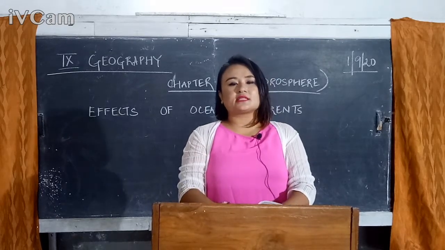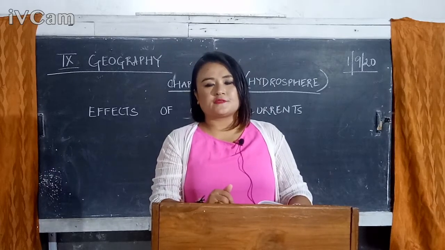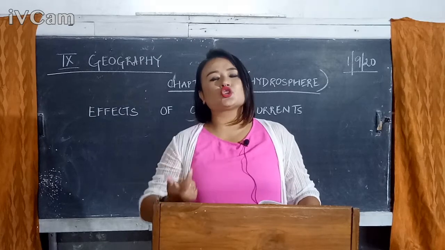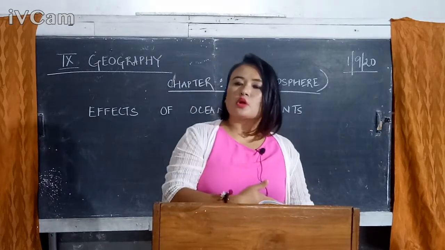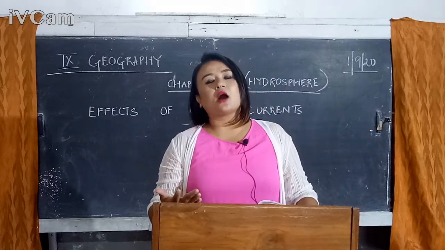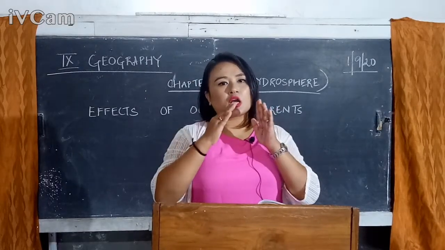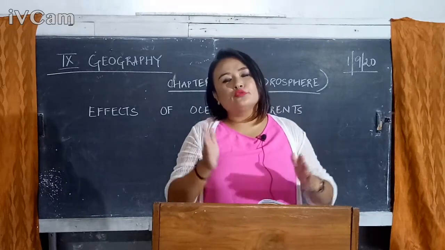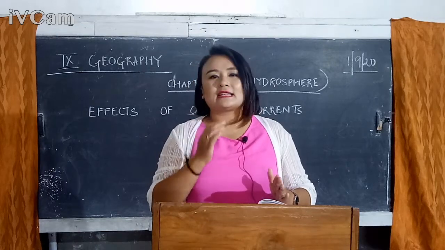So one significant example you can cite again under this category is your North Atlantic Drift. It is an example of a warm current. Actually, it is just an extension of the Gulf Stream that I've already explained in my previous class. The Gulf Stream is also an example of a warm ocean current, and the North Atlantic Drift is also an example of a warm ocean current. Extension means that when the Gulf Stream, originating in the Gulf of Mexico, moves towards the eastern part, it basically becomes the North Atlantic Drift.